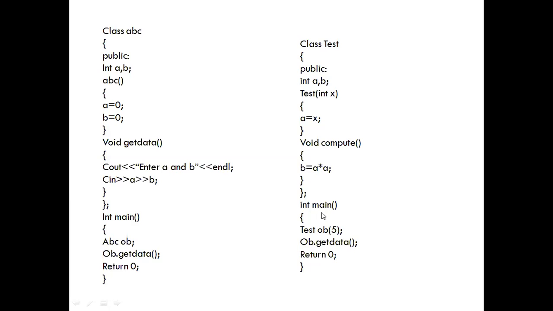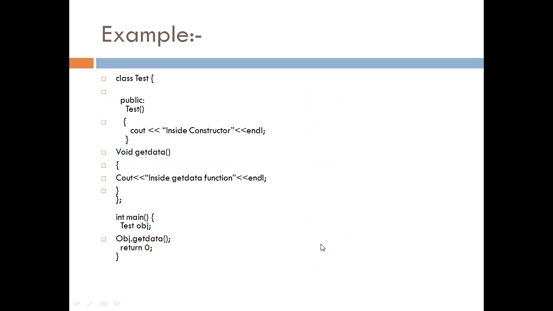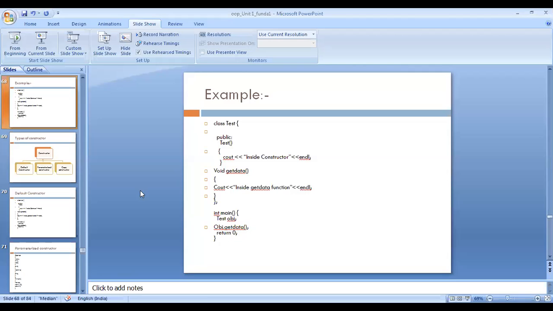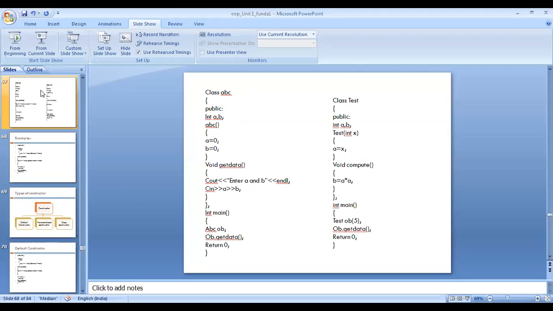Now in the main function, I create OB, that is an object of class Test. Because this constructor has one parameter, when we create the object we need to pass one integer argument here. Then we call this function. Instead of this, I need to call the compute function here.